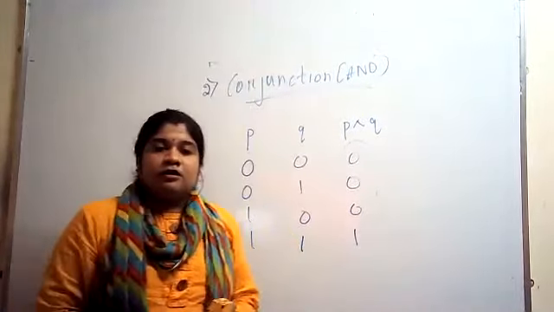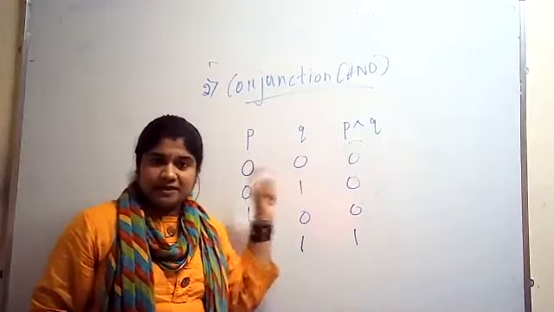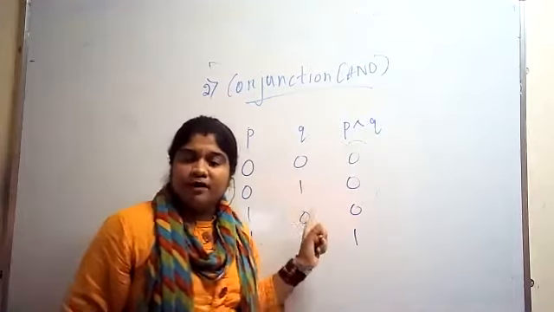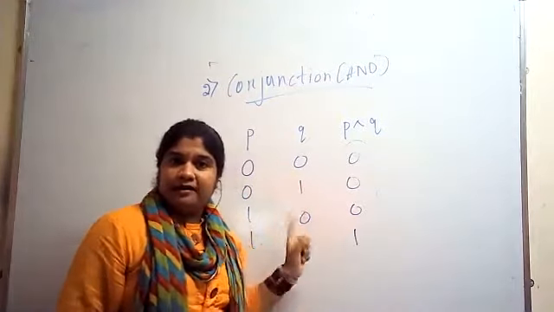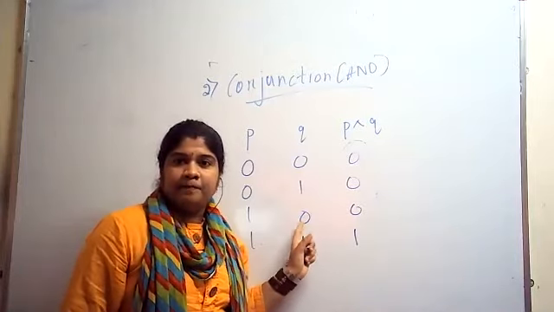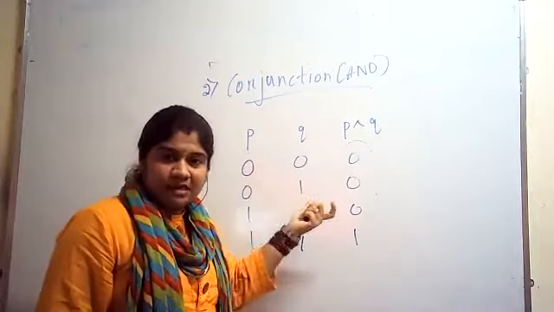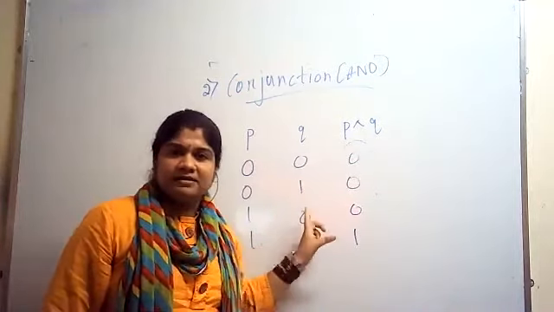Now, I will give examples and explain this conjunction. I think everybody followed this. Raise your hand if this is clear.